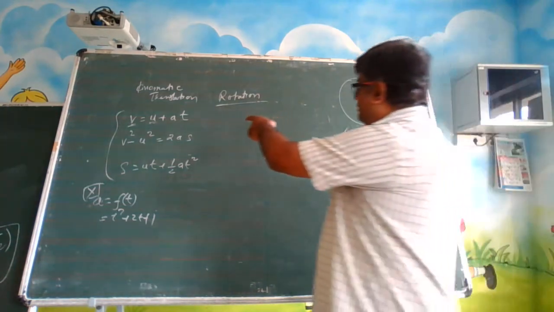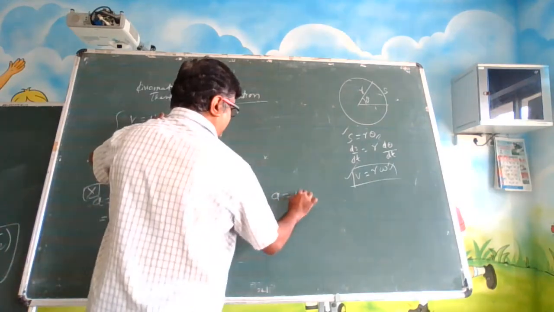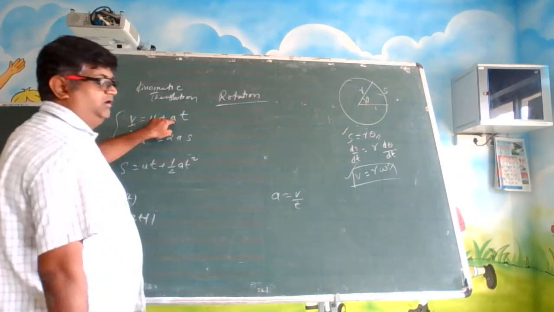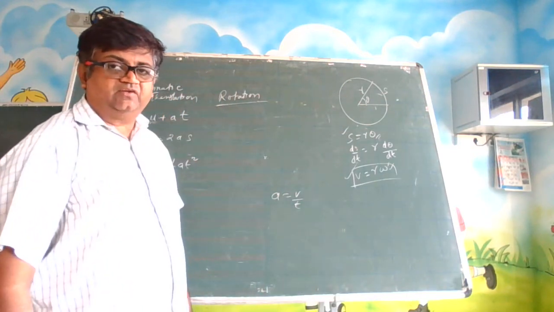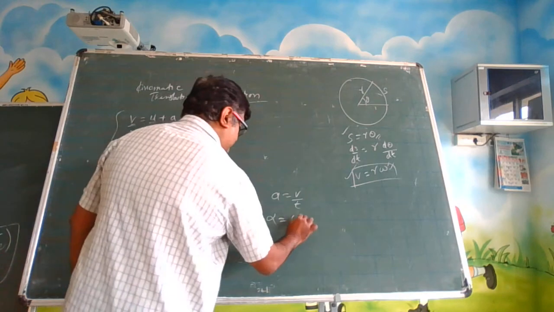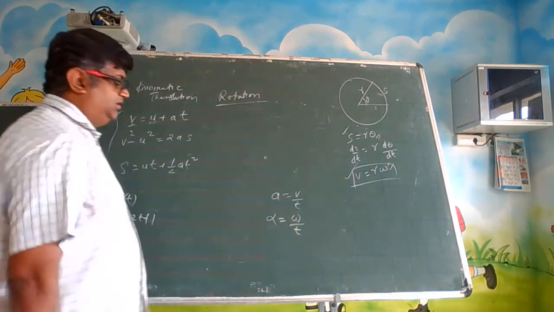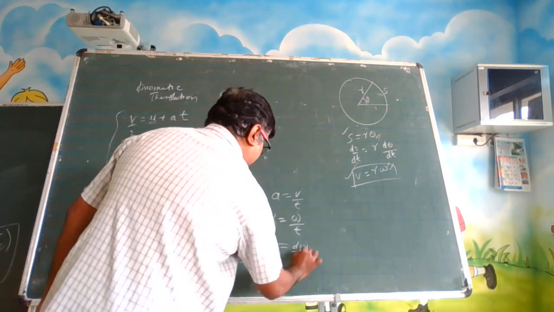What was the definition of our acceleration? A is equal to v divided by t. Correspondingly, here also we have an acceleration, and that is angular acceleration. It is omega by t, or in calculus we can write it as d omega by dt.